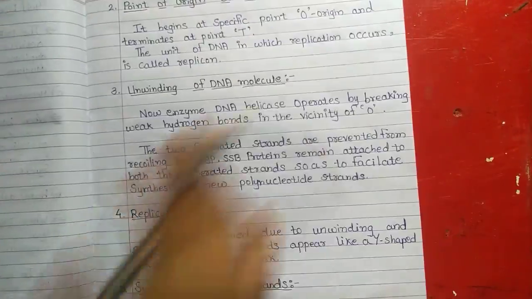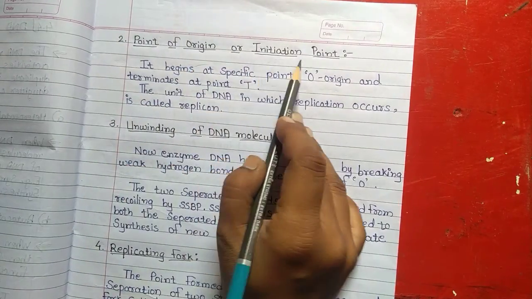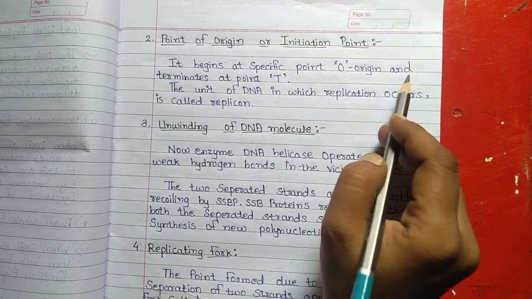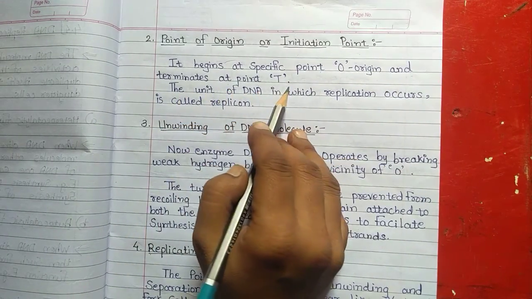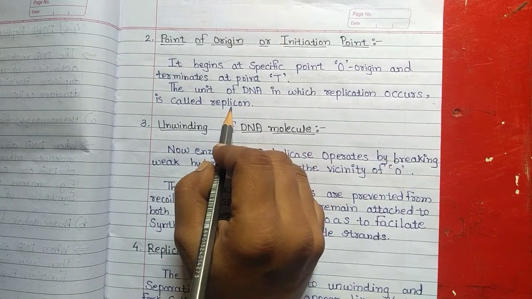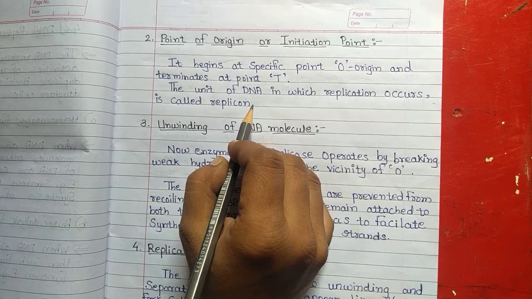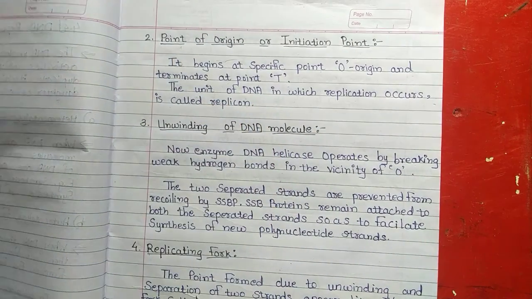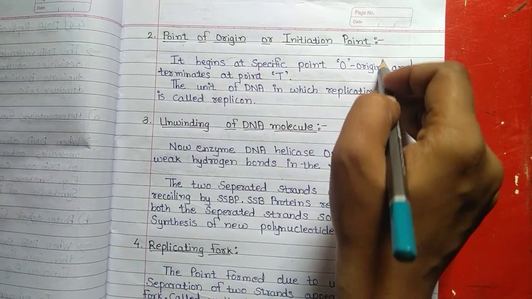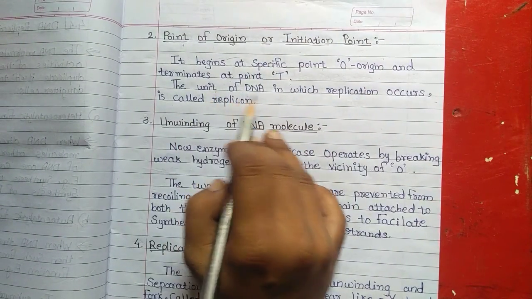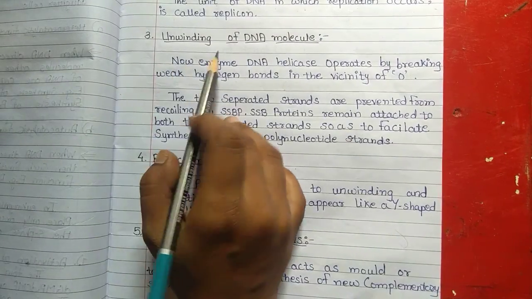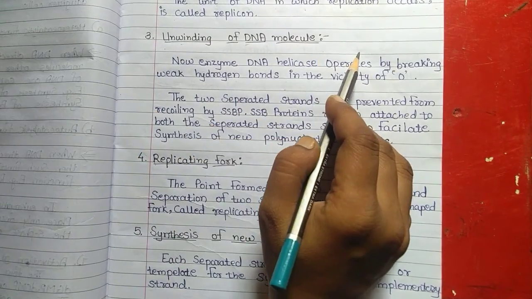Now second is the point of origin or initiation point. Replication begins at a specific point O, the origin, and terminates at T. The unit of DNA in which replication occurs is called a replicon. Then the third step is unwinding of the DNA molecule.